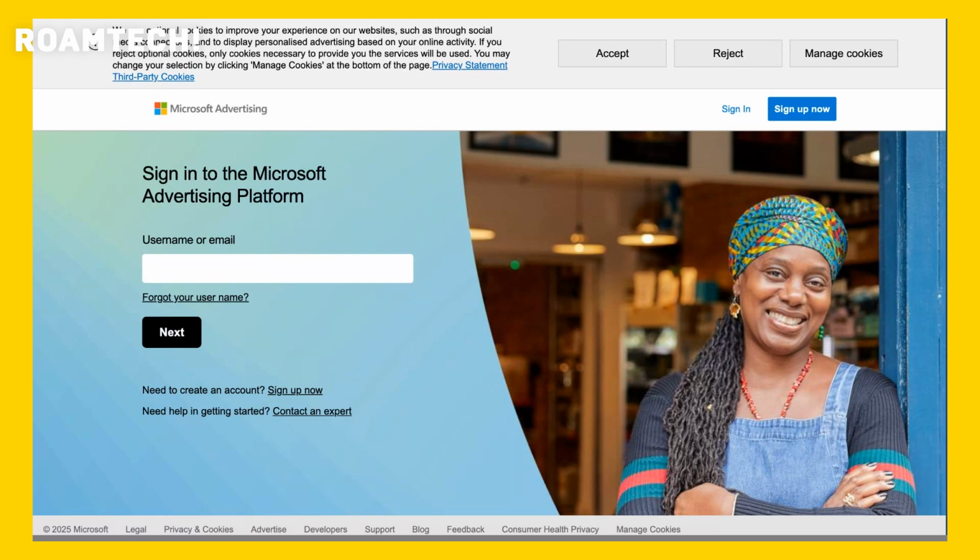Microsoft Advertising empowers businesses to finely tune their campaigns through advanced targeting options, ensuring that their ads reach the right people at the right time. Advertisers can target users based on demographics, interests, location, and even specific keywords they use in their searches. This precision targeting helps maximize the return on investment by focusing ad spend on users most likely to convert into customers. Furthermore, the platform offers robust analytics and reporting tools that provide valuable insights into campaign performance.